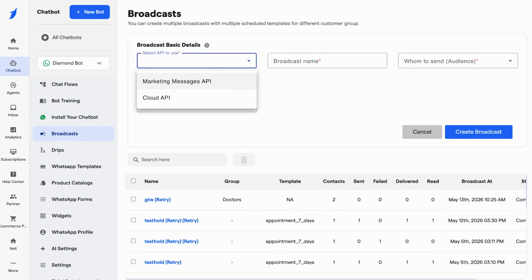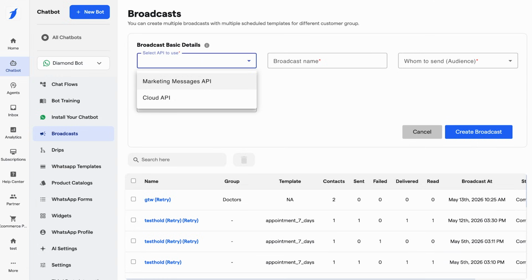Now let's understand which one is better for broadcast. Use Cloud API when you want official Meta-supported infrastructure, better scalability, more reliability, faster updates, long-term stability, and better control over messaging. Cloud API is generally recommended for serious business broadcasting, large-scale automation, AI chatbot integration, and multi-channel operations.